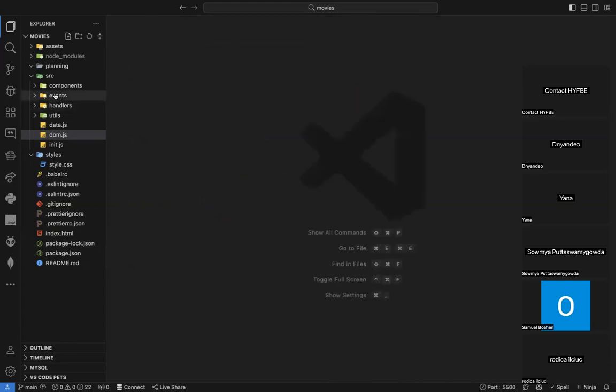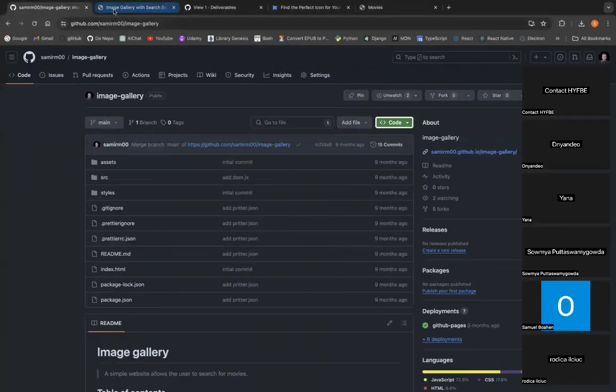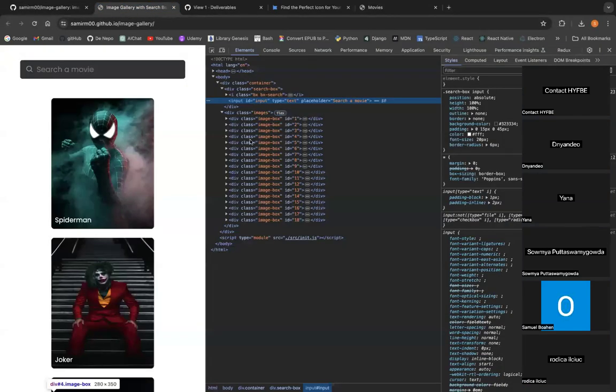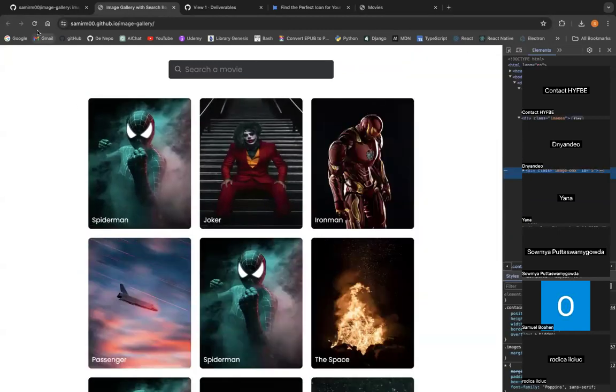Now, if I go to my project, let's start with the event. If I go to my project, which was this one, notice what will happen. What is the event? What is the first event? So when I load my pages, as you can see, what is going on? When I load my images, what do I see? I see all the images or all the posters. So what will be the event here? Load. So I can use a load event.